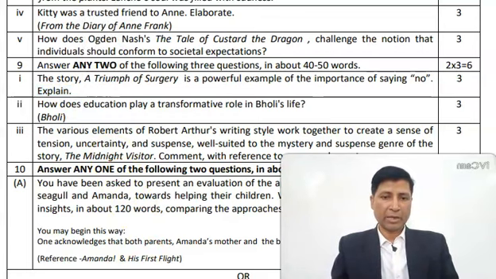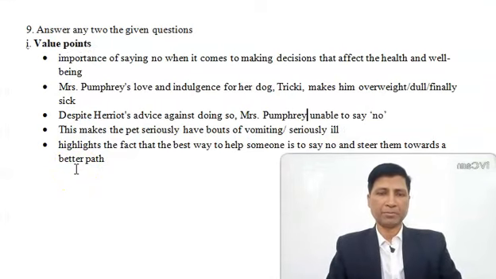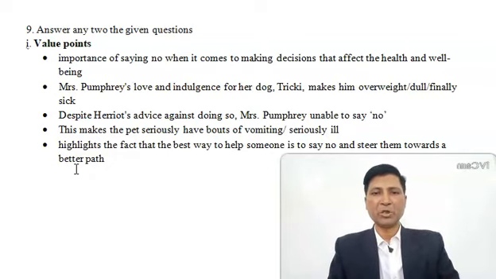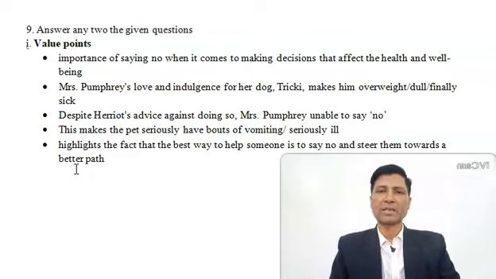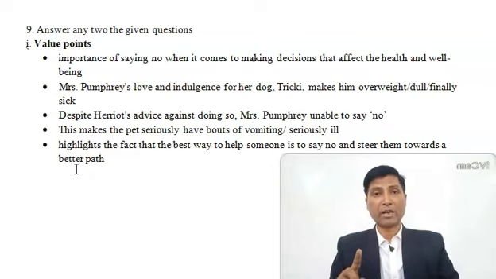So look at the keywords for question number 1. Value points. Importance of saying no when it comes to making decisions that affect the health and well-being. Mrs. Pumphrey's love and indulgence for her dog Tricky makes him overweight, dull, finally sick. Despite Harriet's advice against doing so, Mrs. Pumphrey is unable to say no. And this habit of not saying no puts her dog in danger.